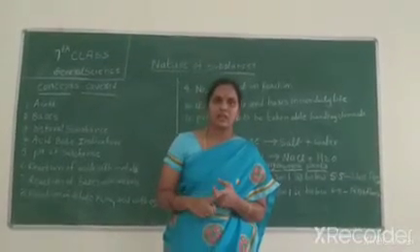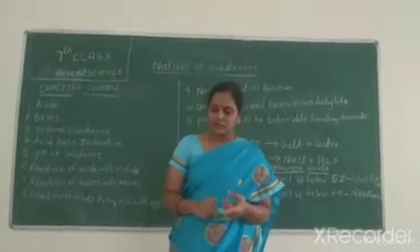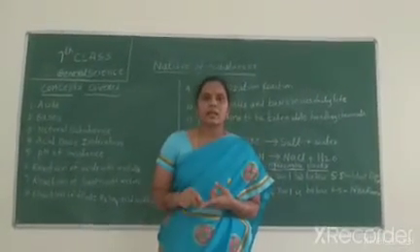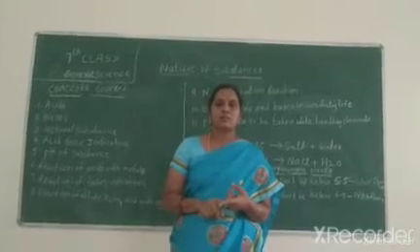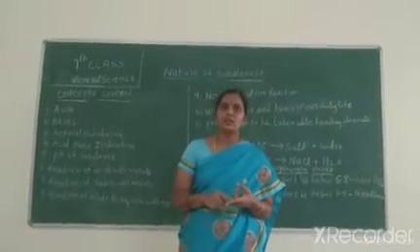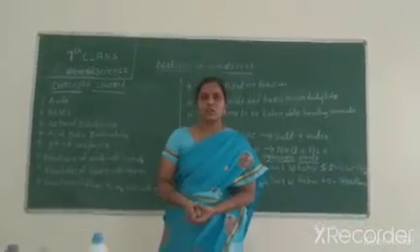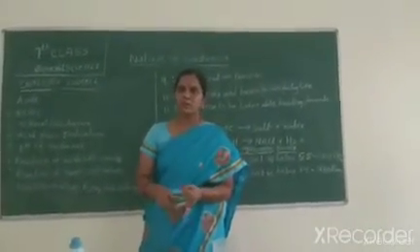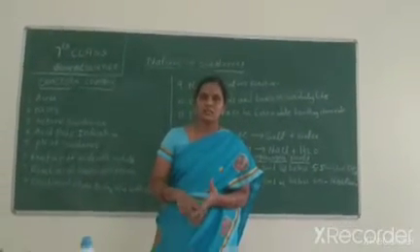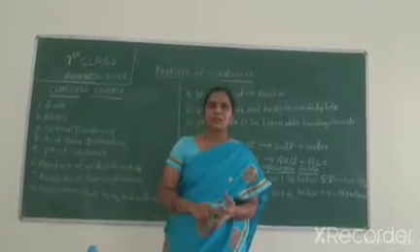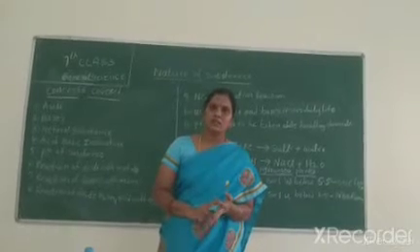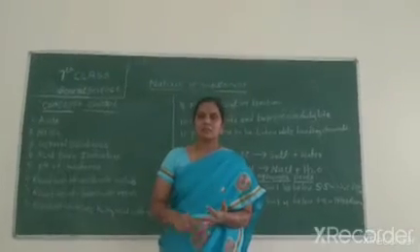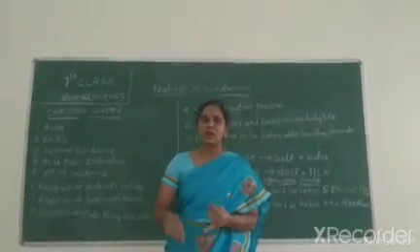Fatty acids are like coconut oil. Next, alkalis means the bases dissolved in water. They call them alkalis, like sodium hydroxide and potassium hydroxide. These are the substances used to prepare detergents and soaps. All the alkalis are bases, but all the bases are not alkalis.